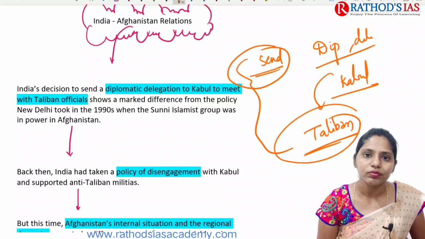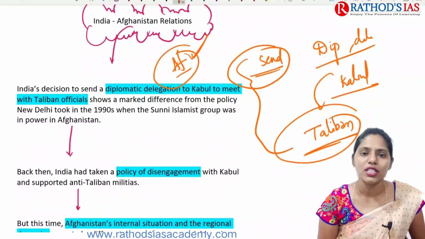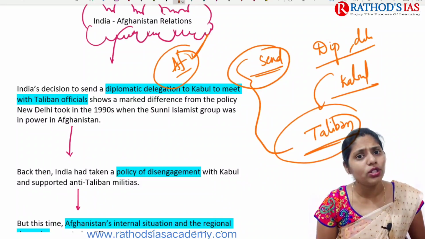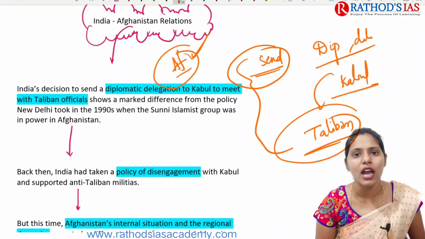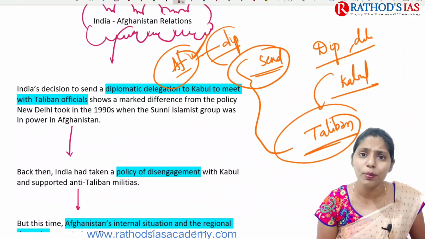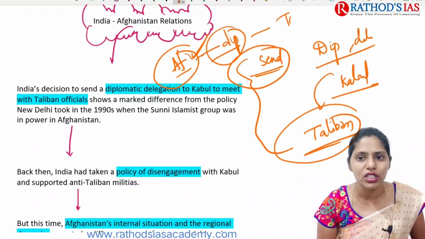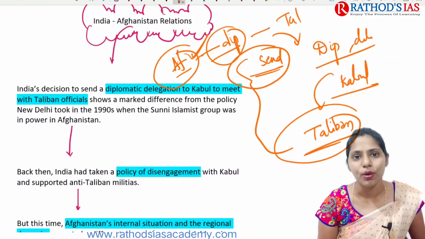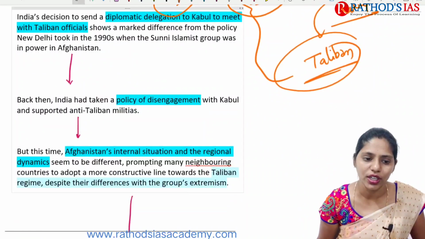Earlier in Afghanistan, the government was largely a Sunni Islamist group in power, and now, as you all know, the Taliban came into power in Afghanistan. Now we are sending diplomats to have talks with these Taliban officials. That means there is a difference from the policy that we are showing now.